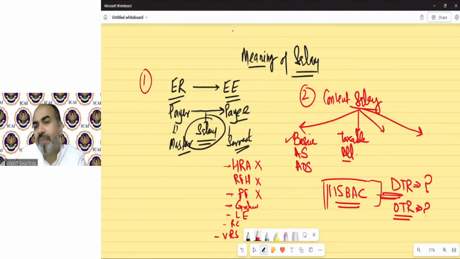Okay. So we have to file the taxable allowances portion, considering in mind the default tax regime and the optional tax regime. Then we have compensations.